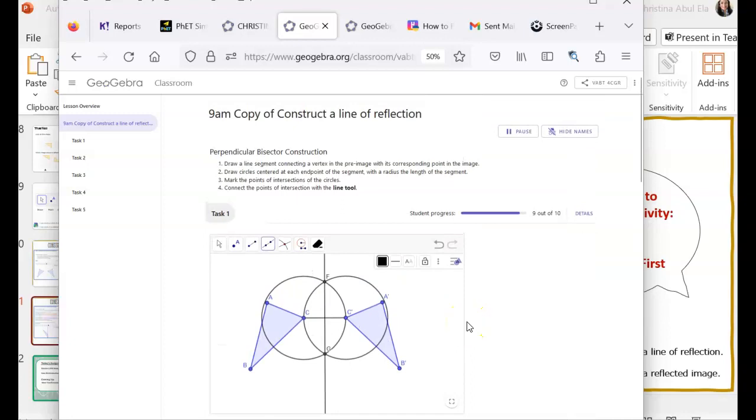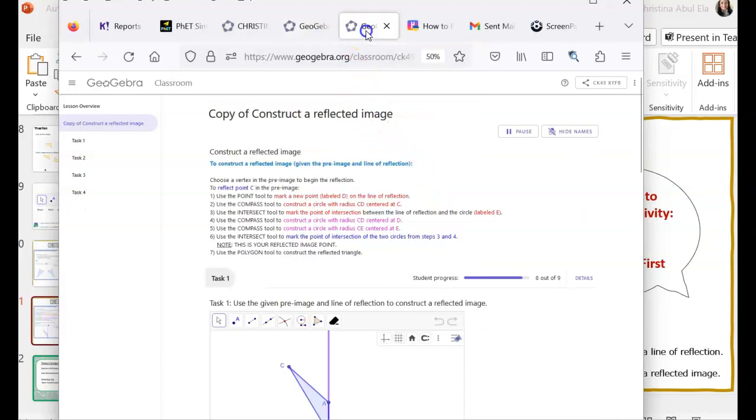line of reflection. Now I'm going to go over to the other GeoGebra, and this one is constructing a reflected image. So I'm going to do the first two. The first one we did in class, the second one you were working on. You could watch both again. You could watch one and then try the rest. That's up to you.